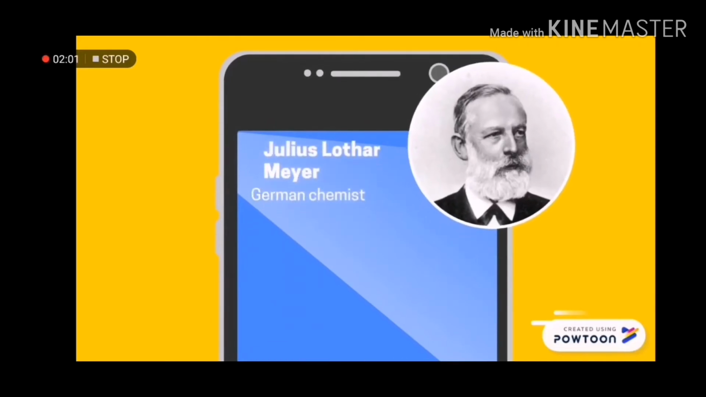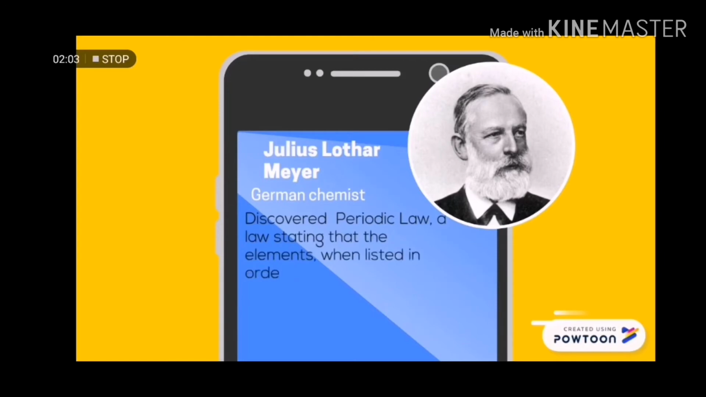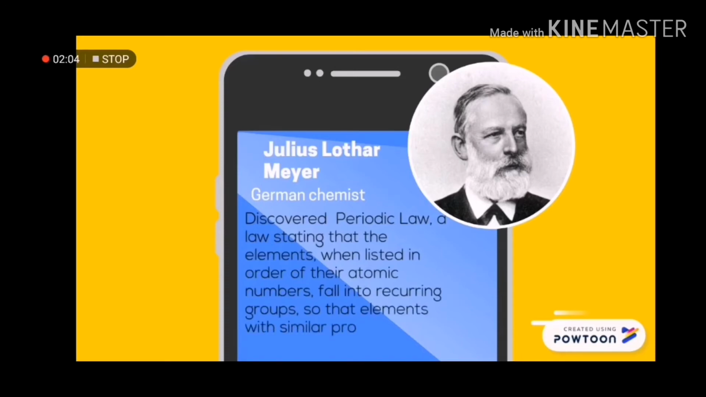Julius Lothar Meyer was a German chemist. He was a contemporary and competitor of Dmitri Mendeleev to draw up the first periodic table of chemical elements. About 5 years apart, both Mendeleev and Meyer worked with Robert Bunsen.